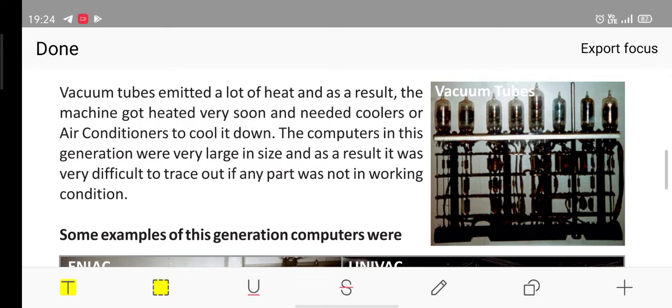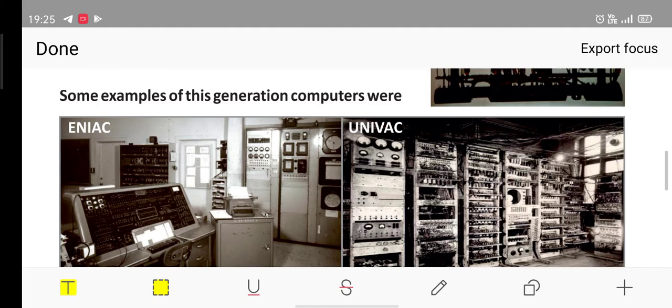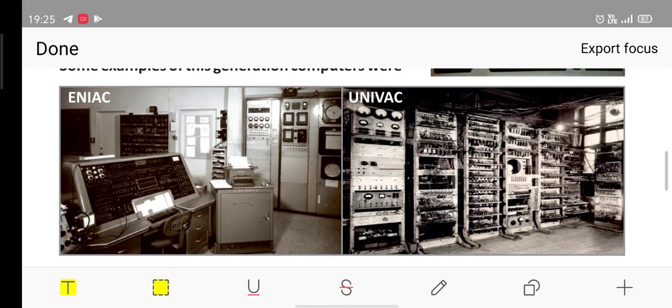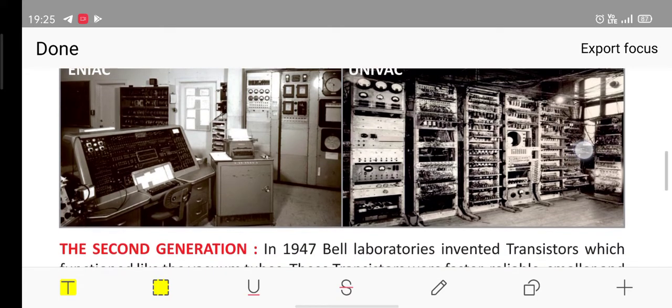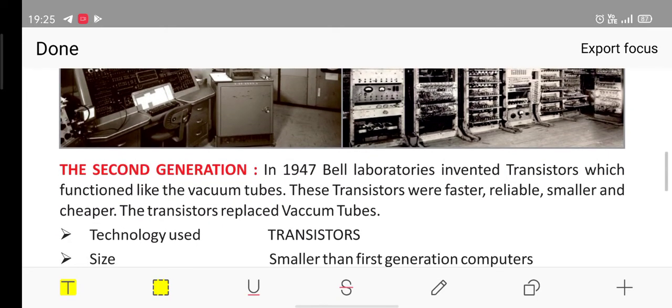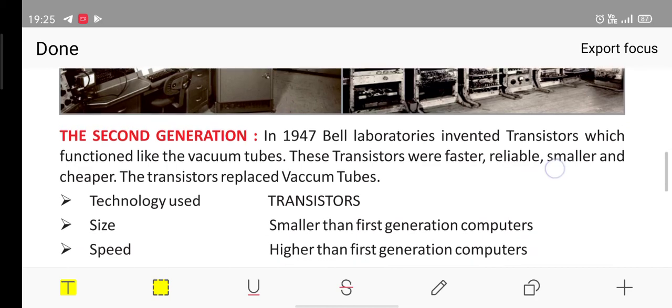So it gradually evolved to develop a new technology, and we came to the second generation computer. Before that, we will see what are the examples of first generation computers. They are ENIAC and UNIVAC. These are the two first generation computers, and I hope you know the full form of these. It is your work to find out if you don't know, because you have learned this in the previous class.